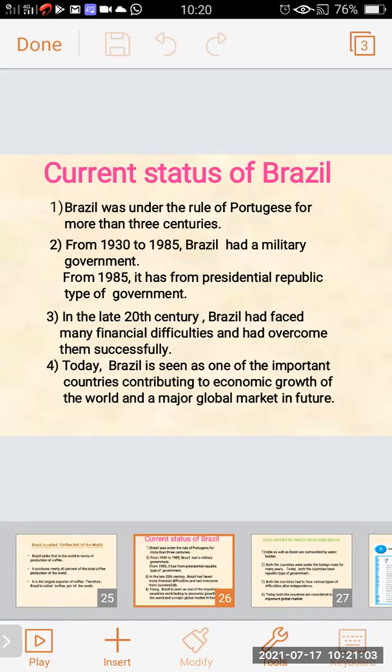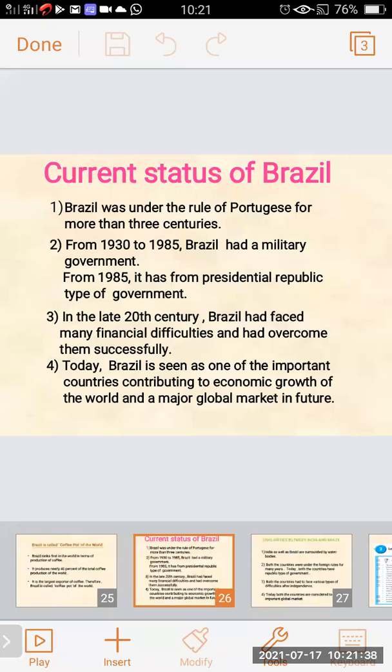From 1985, it has formed a presidential republic type of government. So from 1930 to 1985, Brazil had a military government, and from 1985, it has formed a presidential republic type of government.